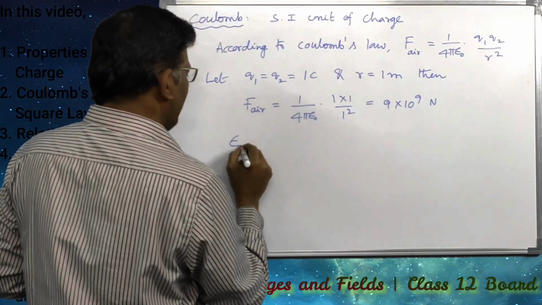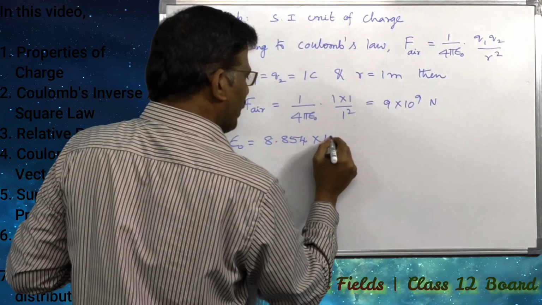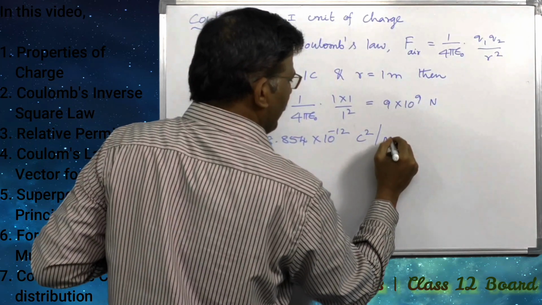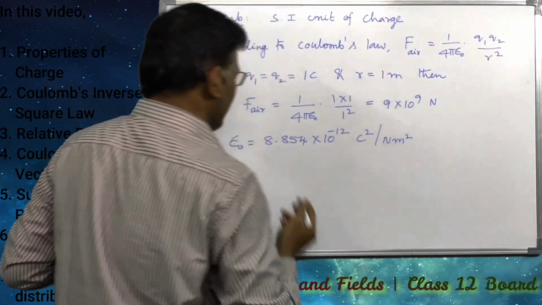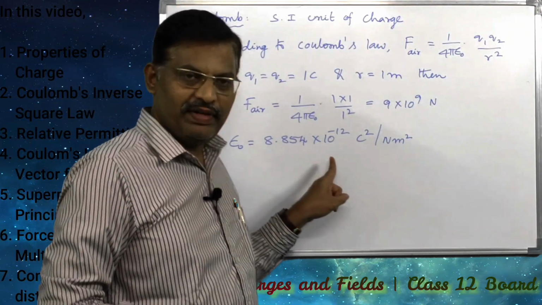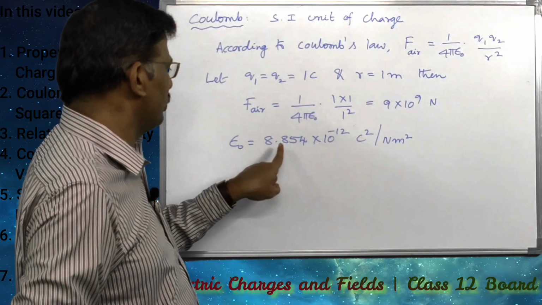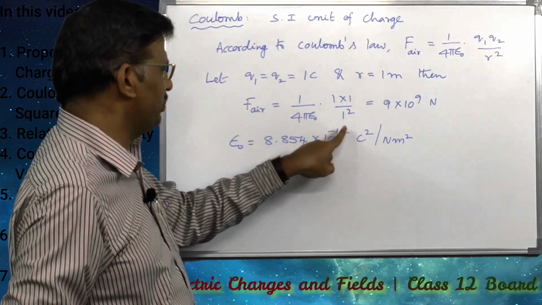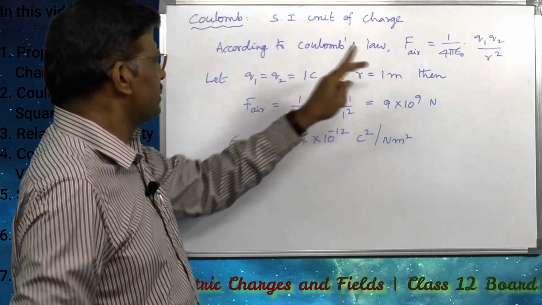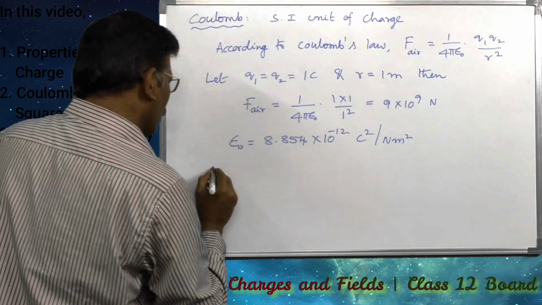Here the epsilon naught value is 8.854 into 10 to the power of minus 12 coulomb square per newton meter square. Epsilon naught is the electrical permittivity of free space. Now from this discussion, we can define the coulomb.